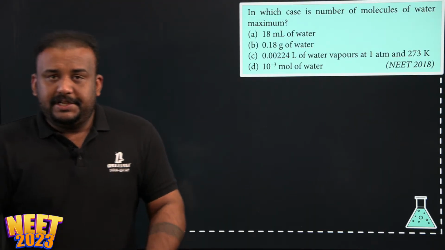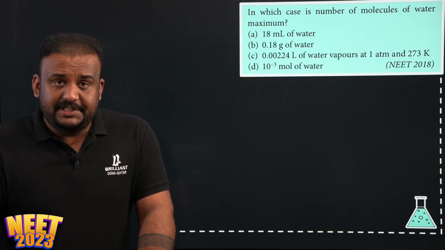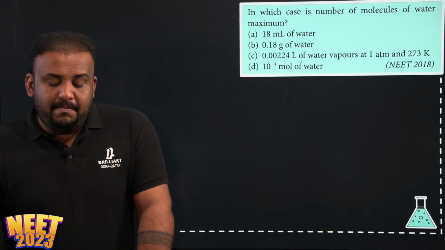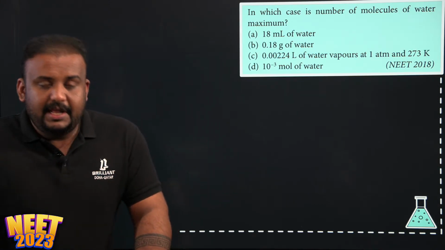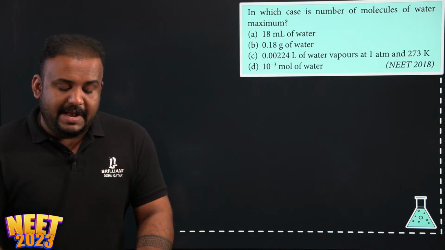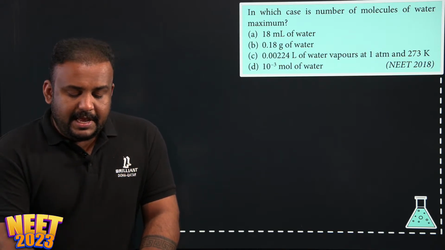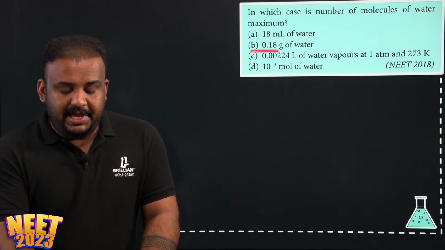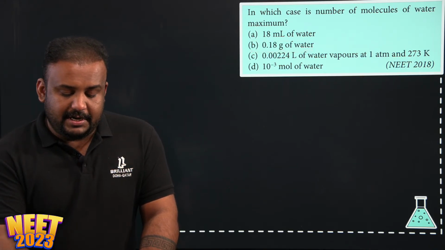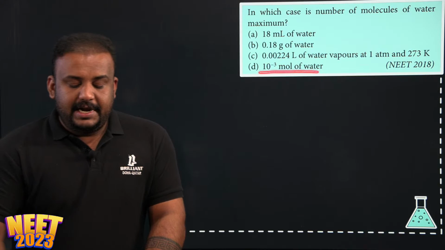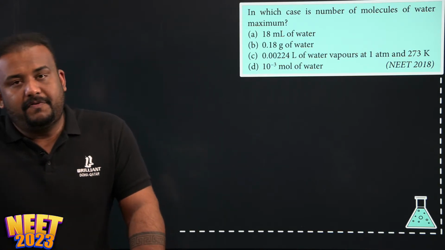Yeah, look at the next question. This is a similar question to the one I have just told you. In which case is the number of molecules of water maximum? Here you see, option A is 18 ml of water. Option B is 0.18 gram of water. Option C is 0.00224 liter of water. And option D is 10 to the power minus 3 mole of water.